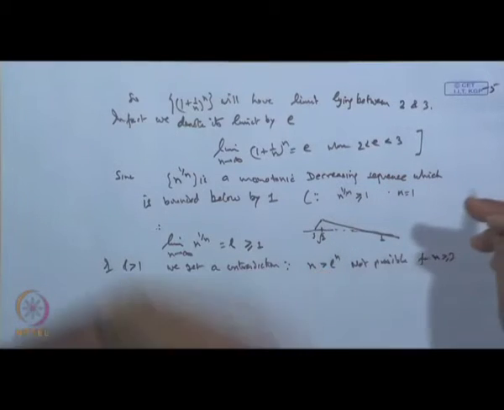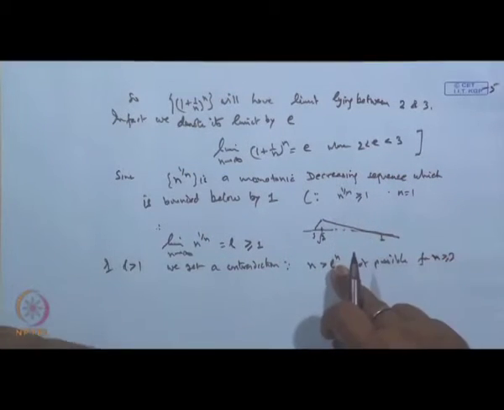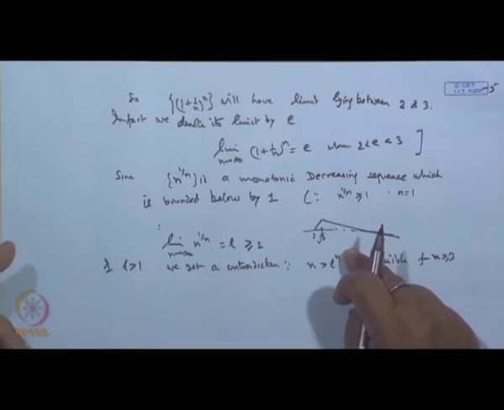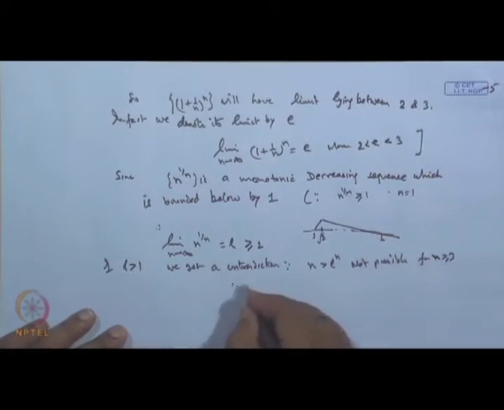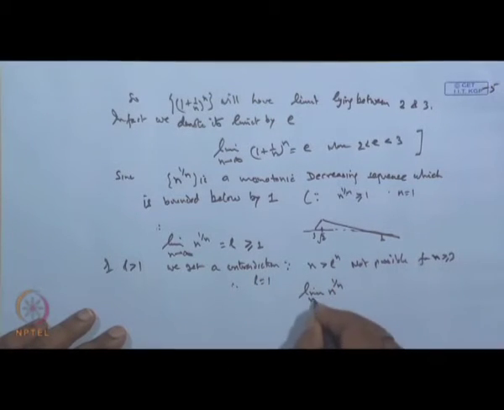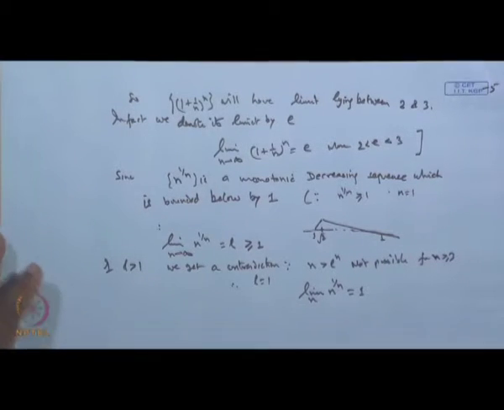Okay? 3 cannot be greater than some number power 3. Suppose L is equal to 2, then what happens? 3 cannot be greater than 2 to the power 3. So, it is contrary. Therefore, L must be 1. So, limit of n to the power 1 by n is 1. Okay? That is also an interesting limit.